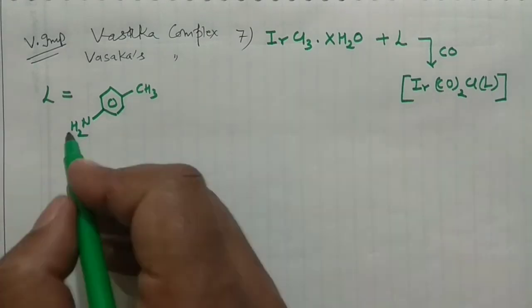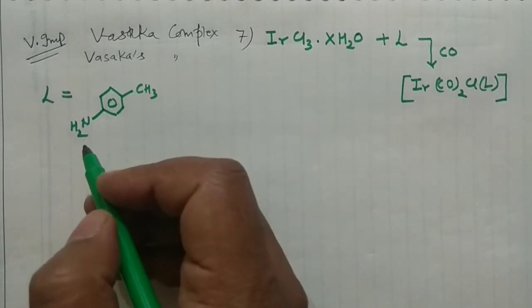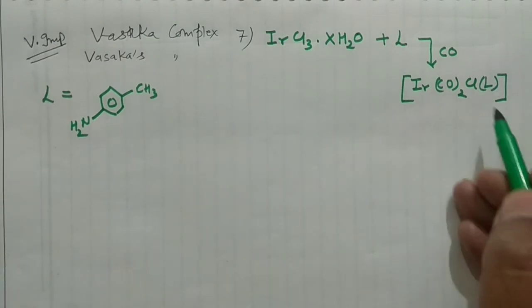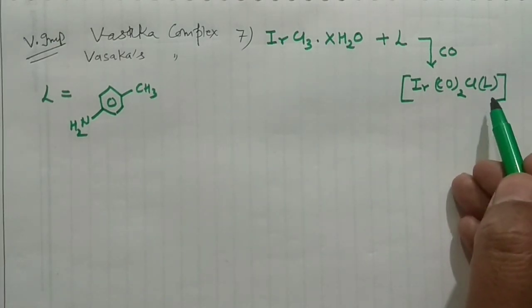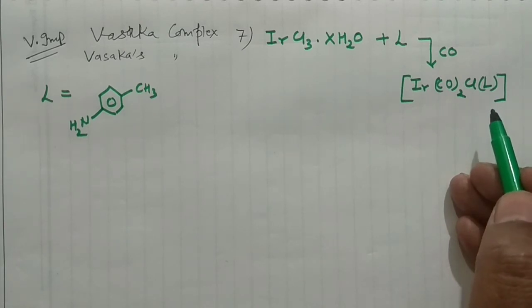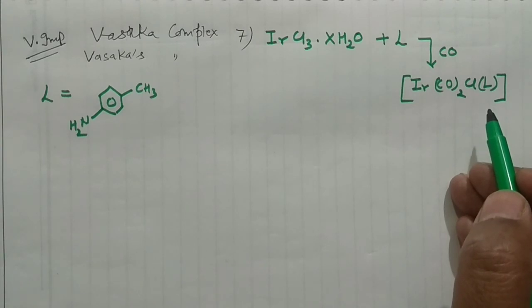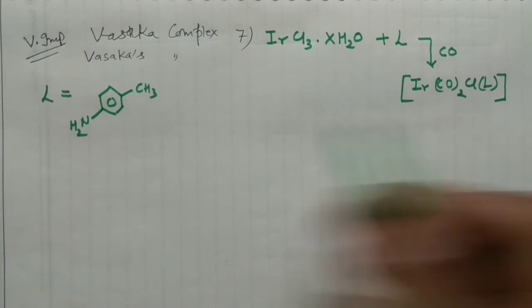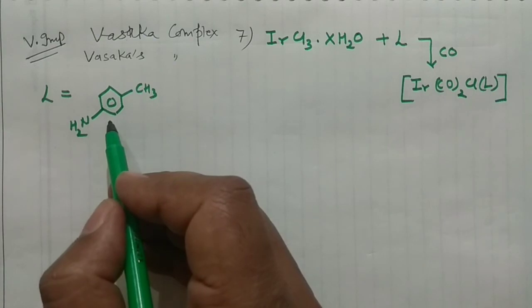So there would be some logical reasoning to put this particular ligand here, but I didn't find the exact explanation. Maybe it becomes a good leaving group when you want to prepare the Vaska complex. That's why this is taken here.